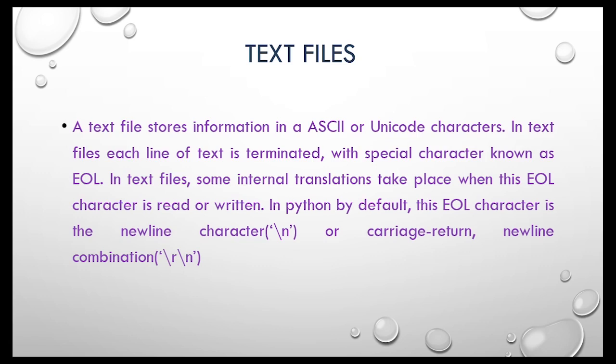In text files, each line of text is terminated with a special character known as EOL, or end of line. In text files, some internal translation takes place when this EOL character is read or written. In Python, by default, this end of line character is the new line character, that means \n, or the carriage return new line combination, that means \r\n.